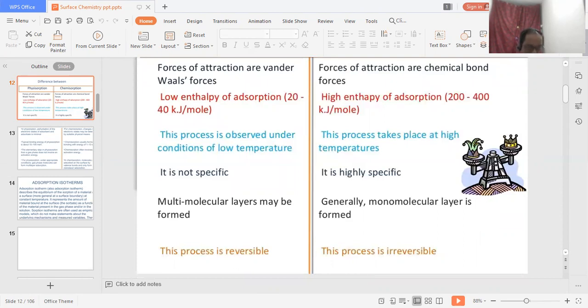And in case reactants combine or react with each other and make a product, these types of things are called chemical adsorption, and this is an irreversible process, meaning the product cannot go back to the reactant form. So this is the difference between physical and chemical adsorption.